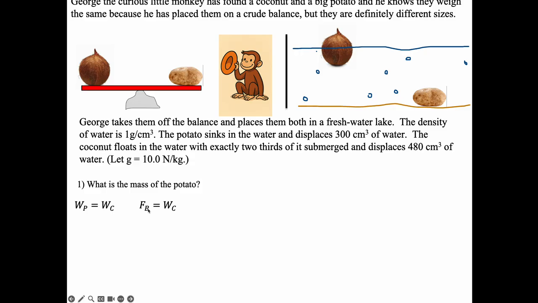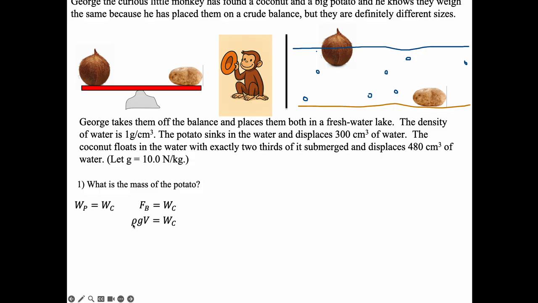And we know that our basic definition of buoyant force is that it's the weight of the fluid displaced, right? Or it's the weight of the fluid in the Casper box, right? And this is going to be like a Casper half coconut, or I guess 2/3 coconut. But it tells me right here that the coconut is displacing 480 cubic centimeters of water, okay? And so here we go.